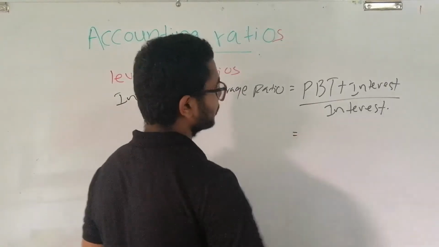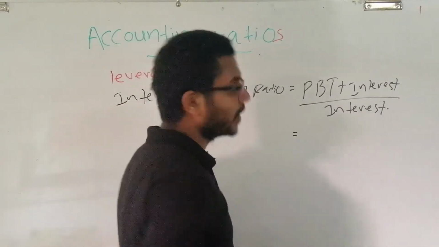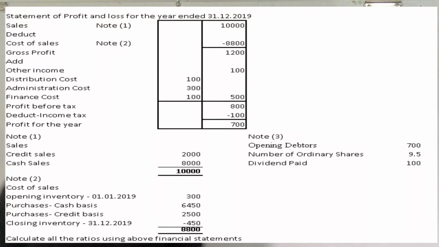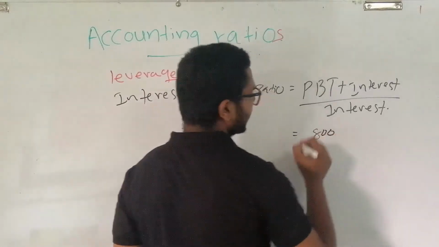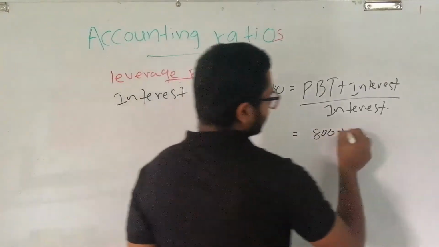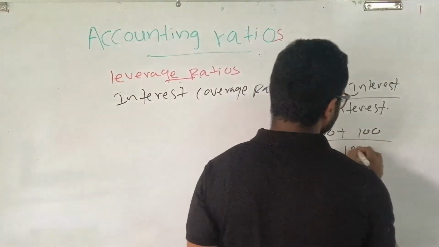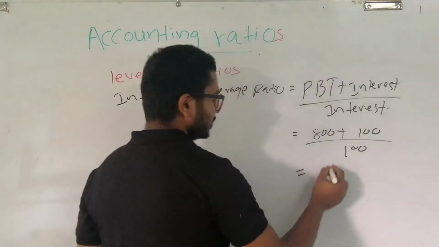When we go through the question, we can find out profit before tax value is 800 and interest is 100. Now just look at the board. Profit before tax value is 800 and the interest value is 100, then this is 9 times.